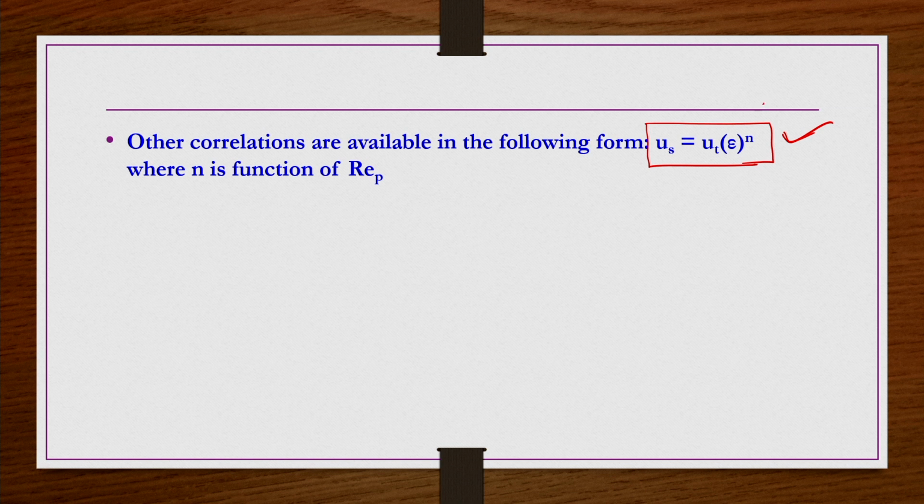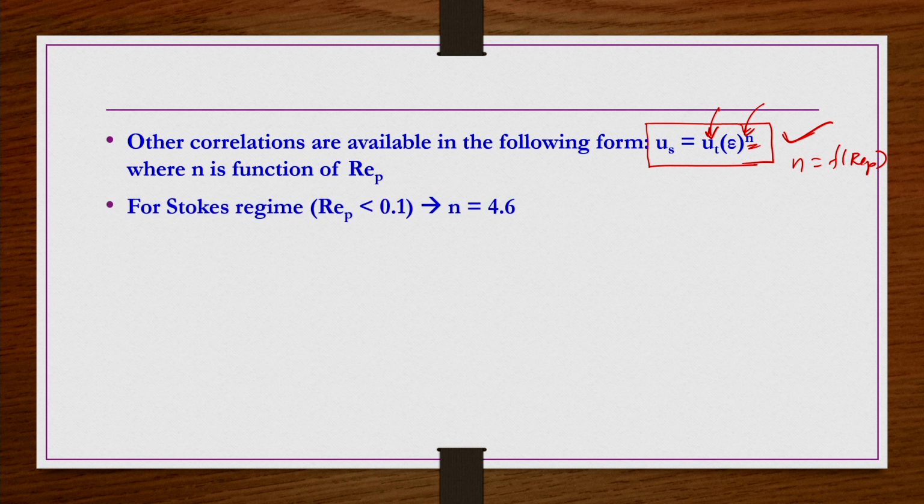This n is now a function of REP, that is what we have to find out here. So, in order to know this expression, you need to know the single particle settling velocity, and then you need to know n also. There is an additional factor. Epsilon for a given system is anyway known. What is the liquid fraction, one can easily know. So, what is this n as a function of REP, that we have to find out.